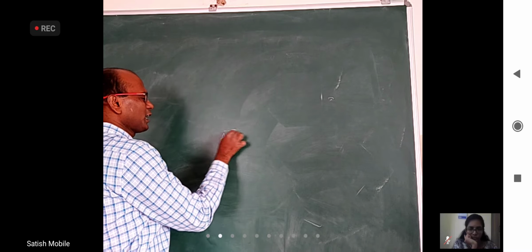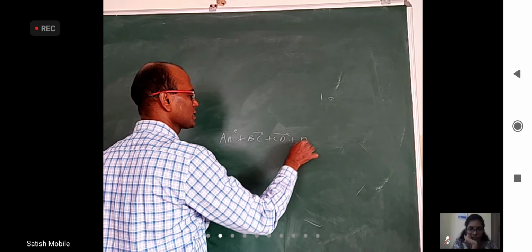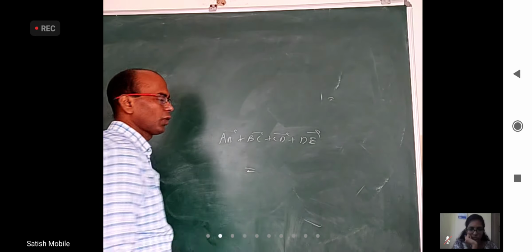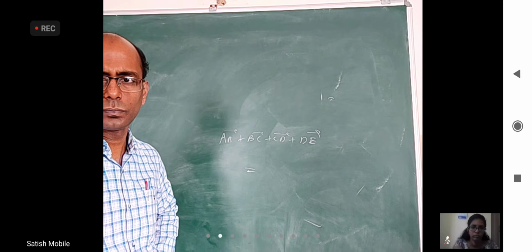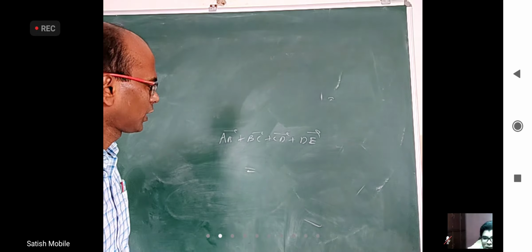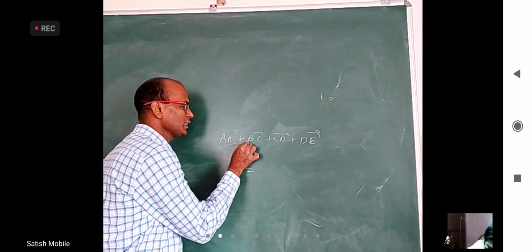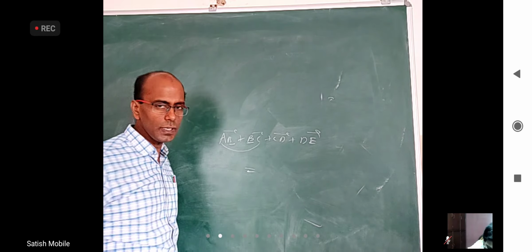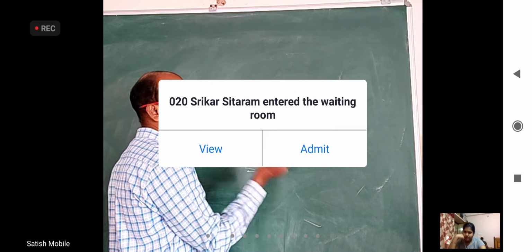If I take AB bar plus BC bar plus CD bar plus DE bar, what will come? AE bar. Yeah. You don't have to draw the figure, and where is A, B, C is not required. This B and this B are same, so AB plus BC will be AC bar. This C and this C are same, so AC plus CD is AD.